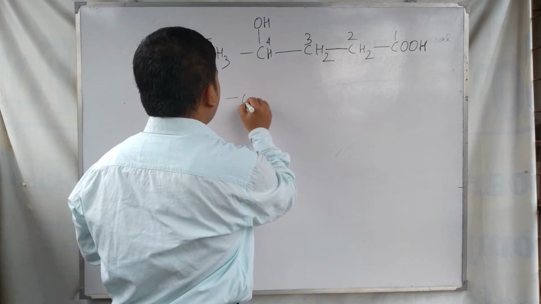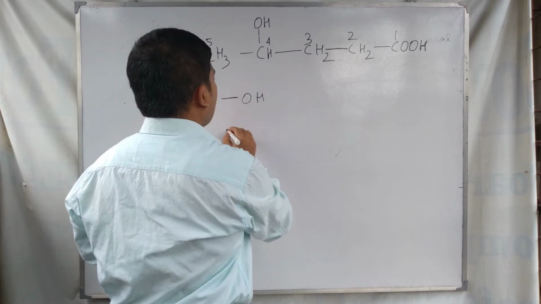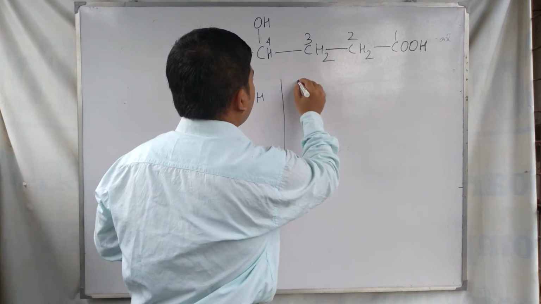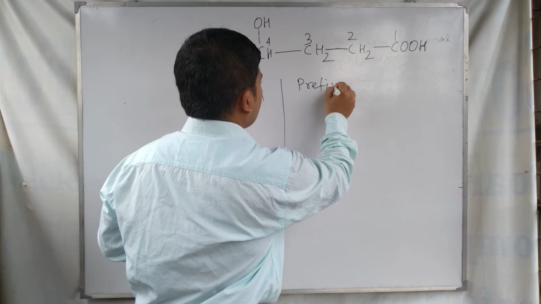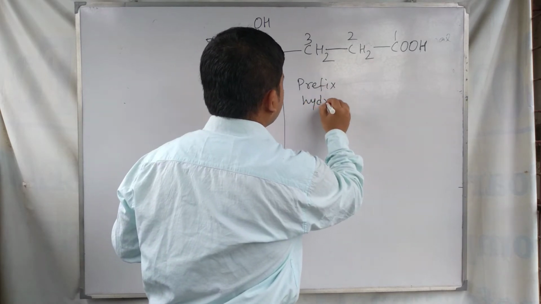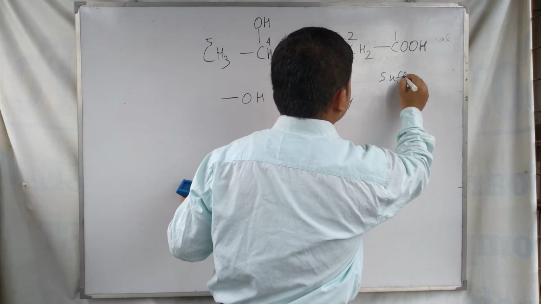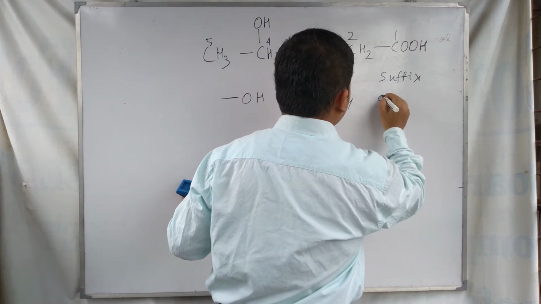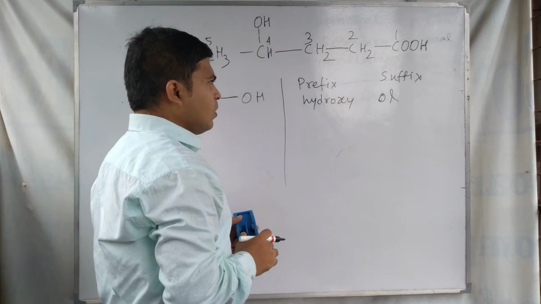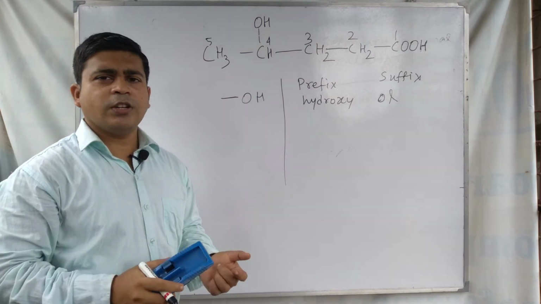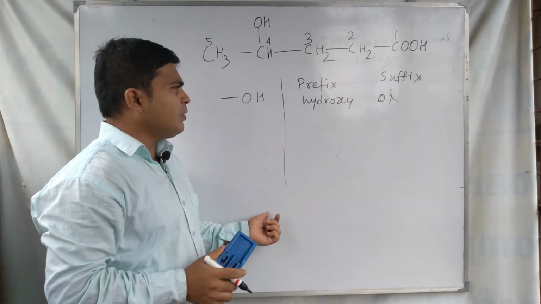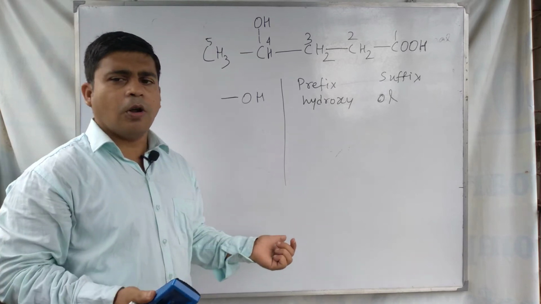For example, for the OH functional group, which is the alcohol class, the prefix is hydroxy and the suffix is ol.